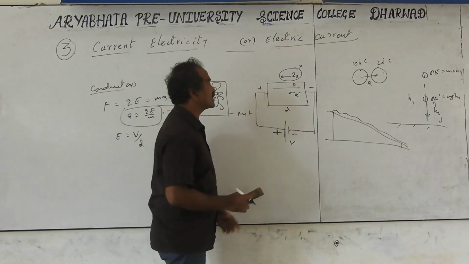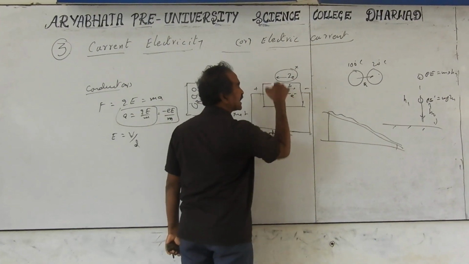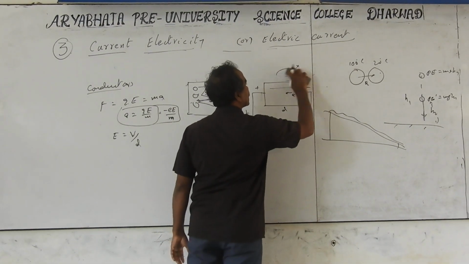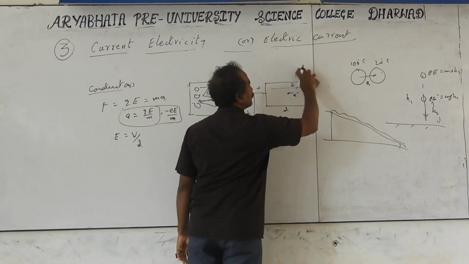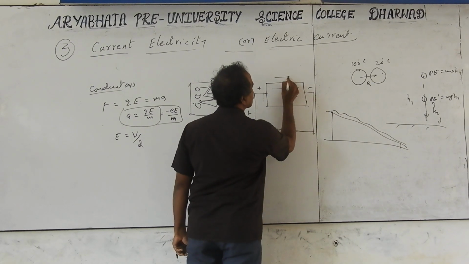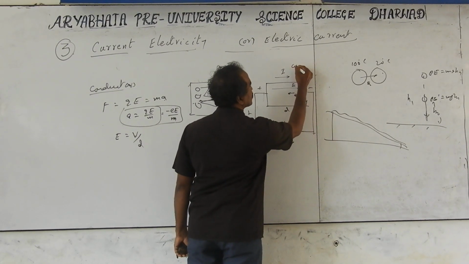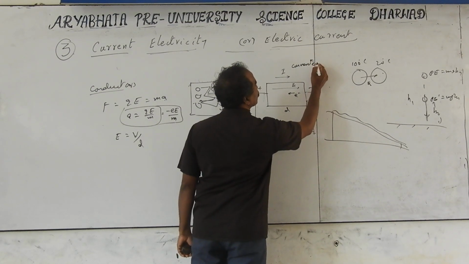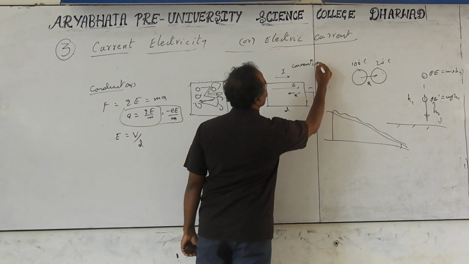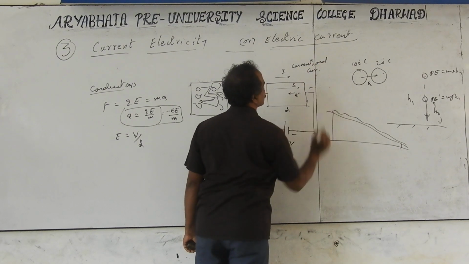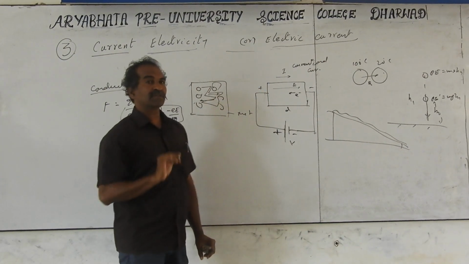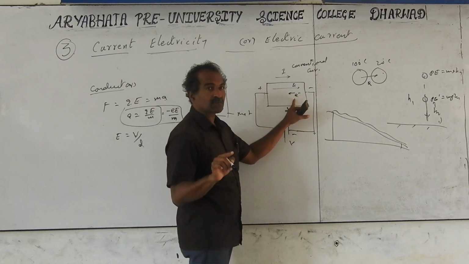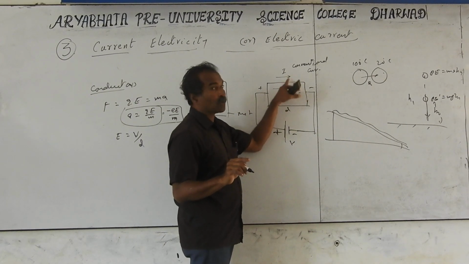So the electron motion is called electron current. But that is not taken for convenience's sake, so we take the reverse approach and call it conventional current. This is called a convention. Conventional current is not in the direction of electron motion. Actually, electrons are moving, so the conventional current direction is taken opposite to the electron motion. It is the direction of the electric field only.